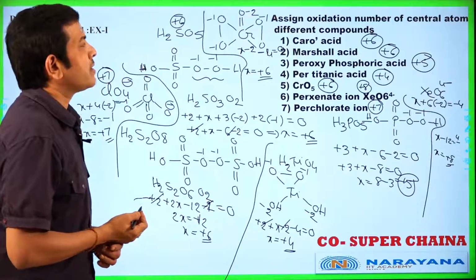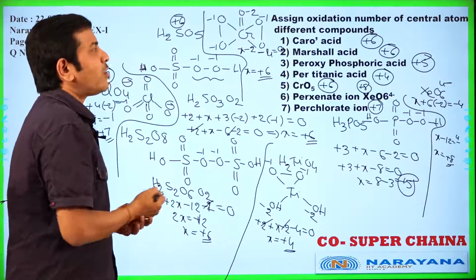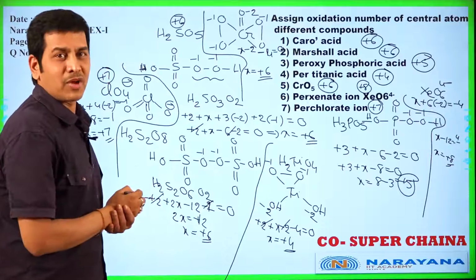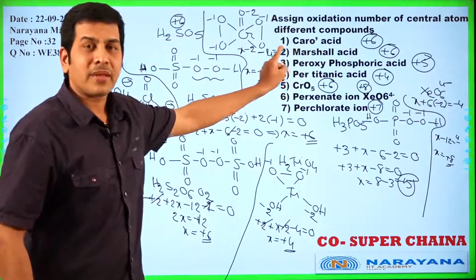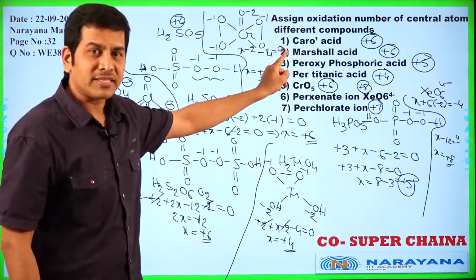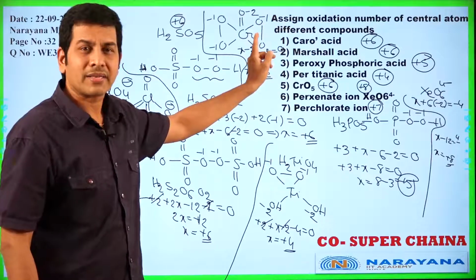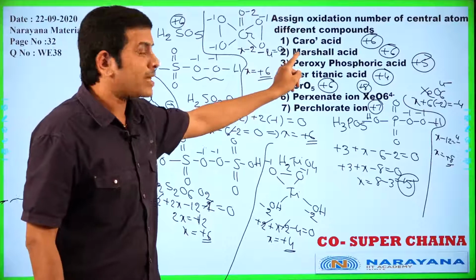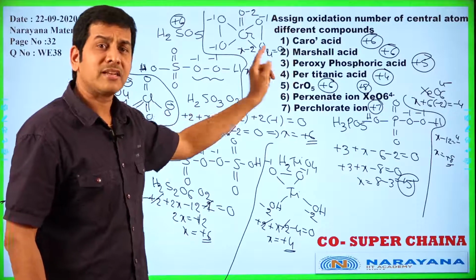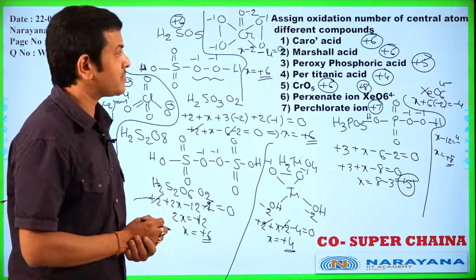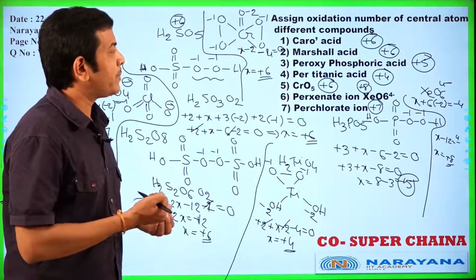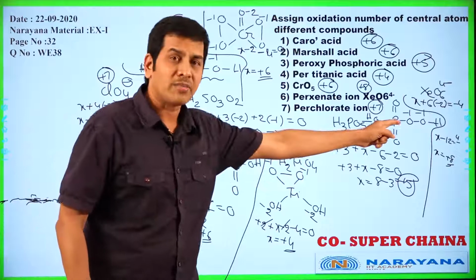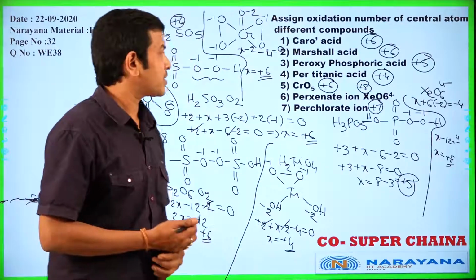The question was just to assign oxidation numbers to the central atom in these molecules. Caro's acid, peroxymonosulfuric acid, plus 6, peroxy bond is present. And Marshall's acid, peroxydisulfuric acid, 1 peroxy bond is present, plus 6 is the oxidation number. And peroxyphosphoric acid, a peroxy bond is there, here plus 5 is the oxidation number.